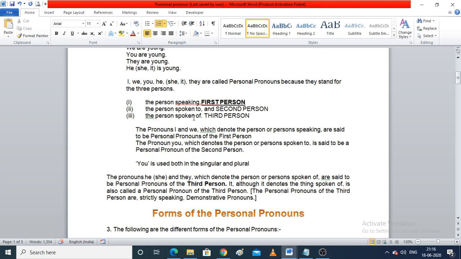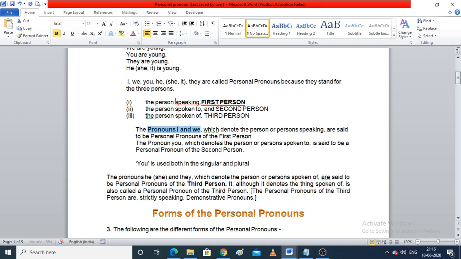Now let's come up to this. Now you'll get to know which pronouns are denoted as the first person. So the pronouns I and we are the first person, which denote the person speaking.